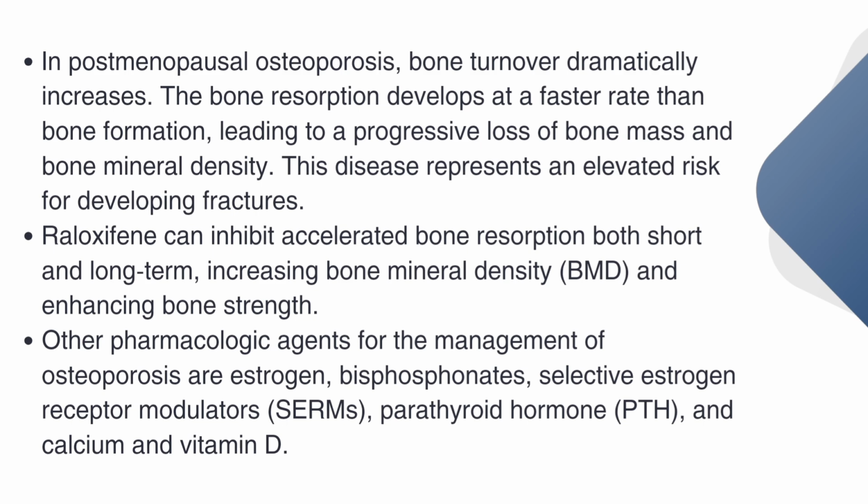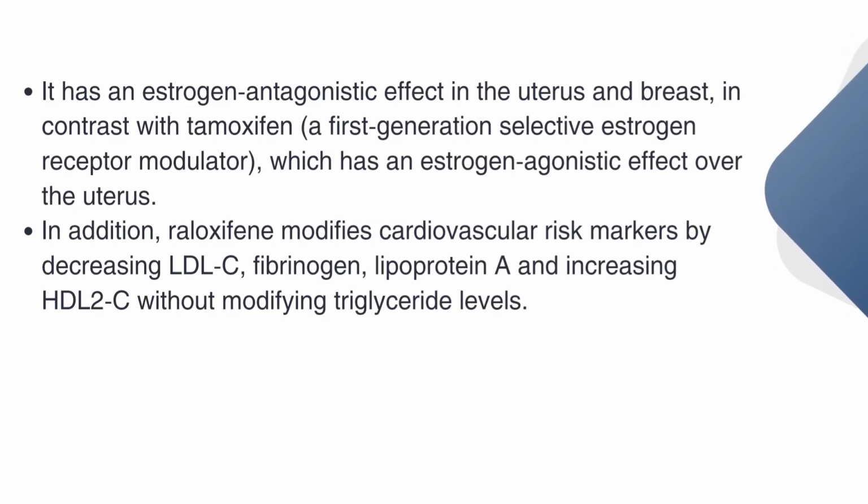Other pharmacologic agents for the management of osteoporosis are estrogen, bisphosphonates, selective estrogen receptor modulators, parathyroid hormone, and calcium and vitamin D. It has an estrogen antagonistic effect in the uterus and breast, in contrast with tamoxifen, which is a first-generation selective estrogen receptor modulator and has an estrogen agonistic effect over the uterus. In addition, raloxifene modifies cardiovascular risk markers by decreasing LDL-C, fibrinogen, lipoprotein A, and increasing HDL2C without modifying triglyceride levels.